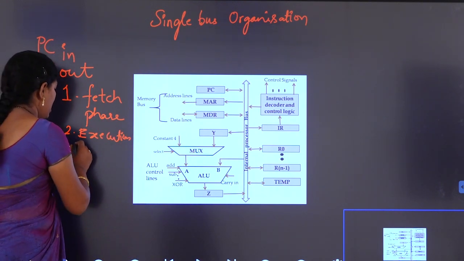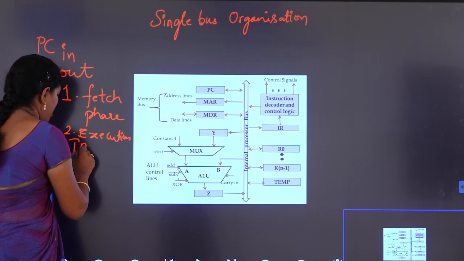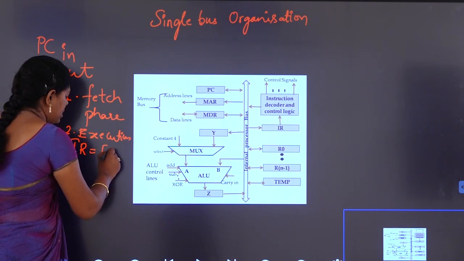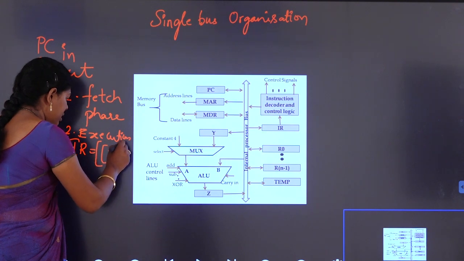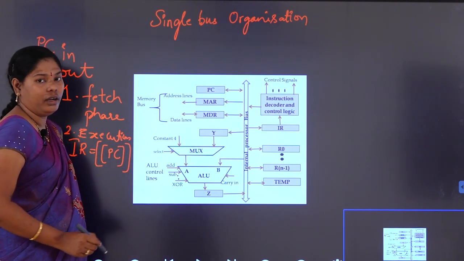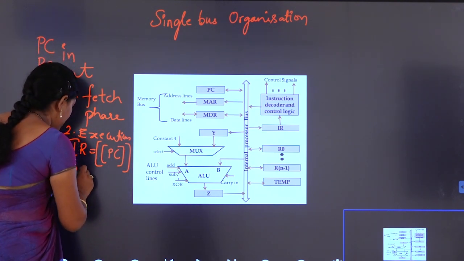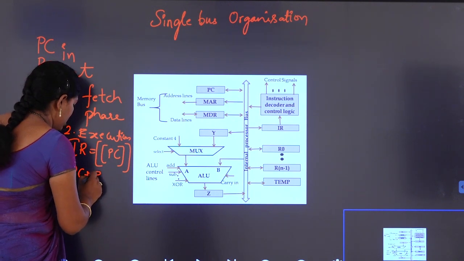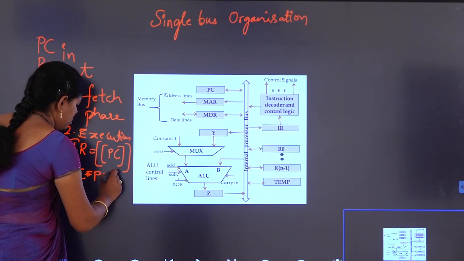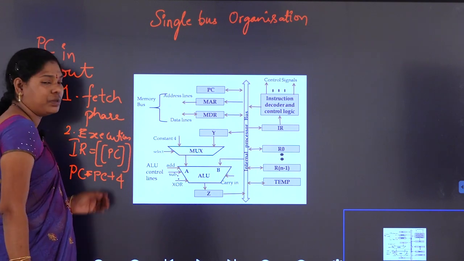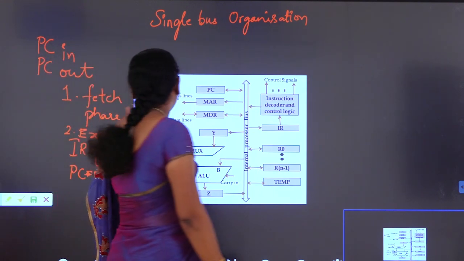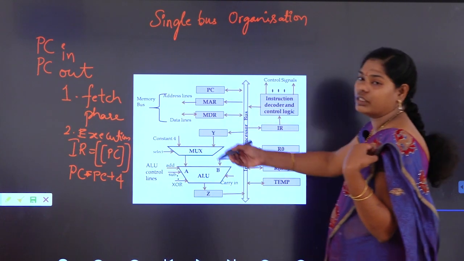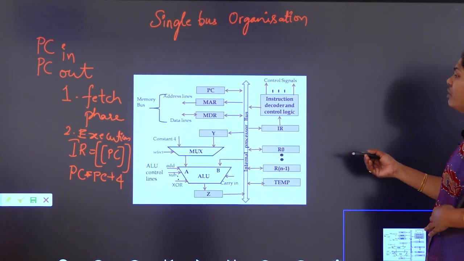The contents of PC is the address, and the contents of that address should be copied to IR, and the PC has to update to the next instruction, that is PC plus 4. These two operations have to be performed in the fetch phase, and in the execution phase it will perform according to the instruction.